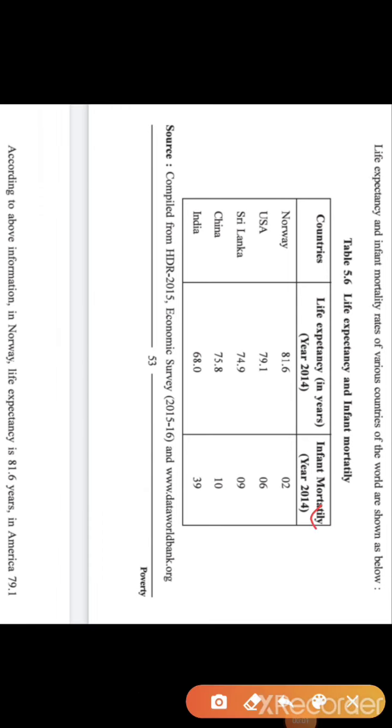Now in this table you can see the infant mortality rate. It is counted per 1000 children. Out of 1000 children, in Norway only 2 children died, and in USA 6 children die. In Sri Lanka it is 9, China 10, and in India the rate is 39. Out of 1000 children, 39 children die before the completion of 1 year.